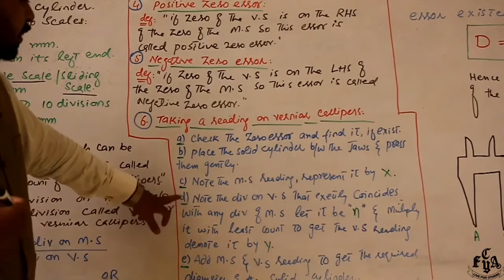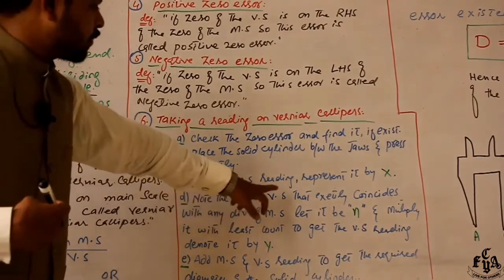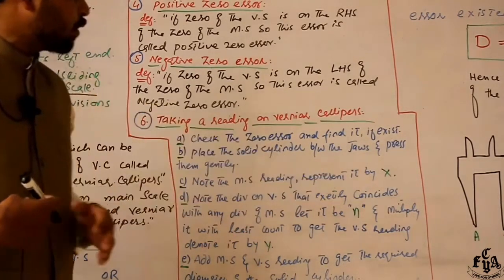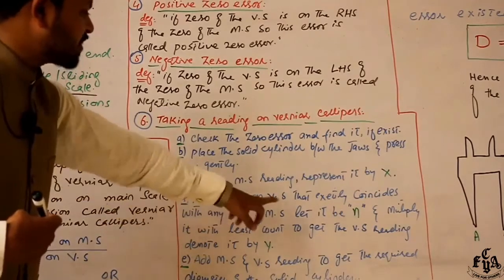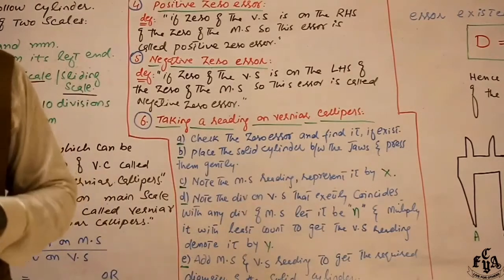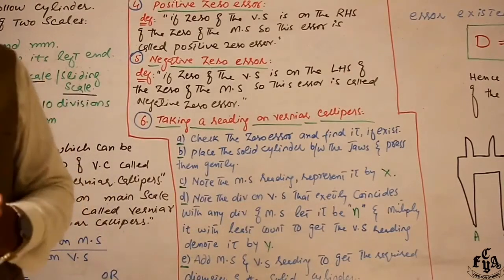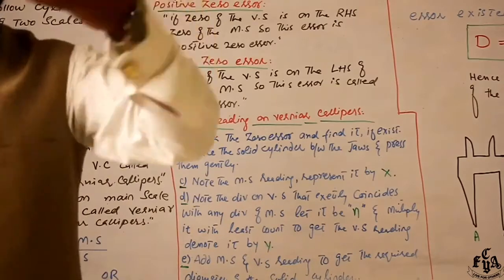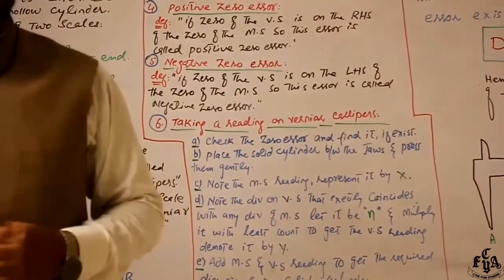Then note the division on the vernier scale that exactly coincides with any division of the main scale. Let it be small n. Check which reading of the vernier scale is coinciding with the main scale reading.